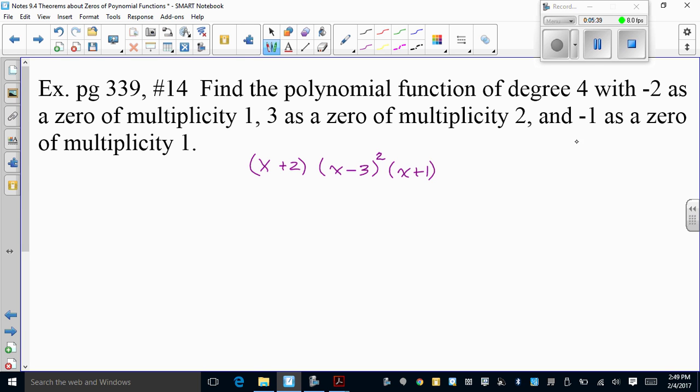Now, if you're not able to just look at this, you'll have to write it out as x equals -2, x equals 3. But it says multiplicity of 2, so you'd have to write it out twice. And then x equals -1. And then you can bring these to the other side, and it's x plus 2, x minus 3, x minus 3. Really all I'm doing is adding or subtracting the number and pulling it to the other side. Add 1, x plus 1.